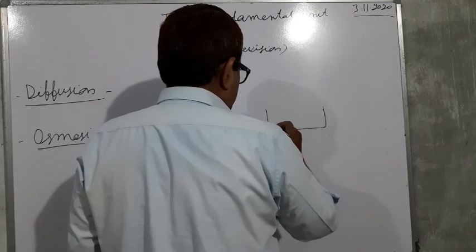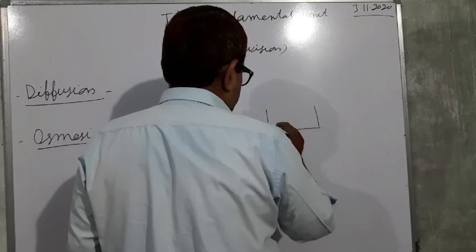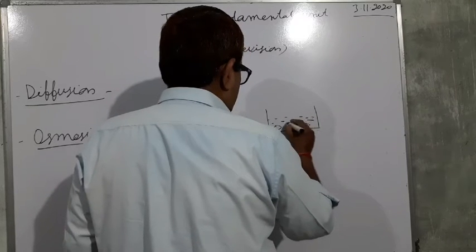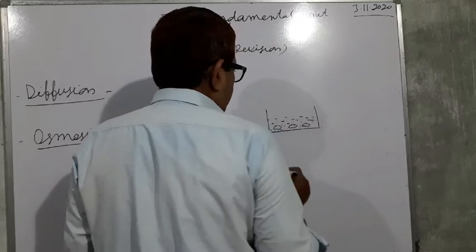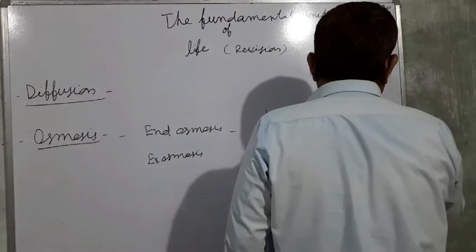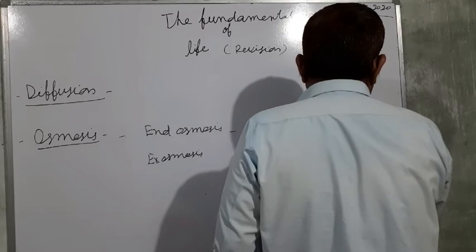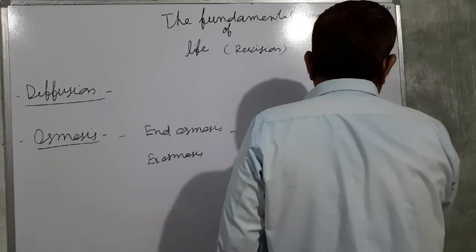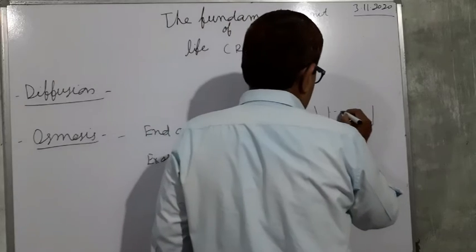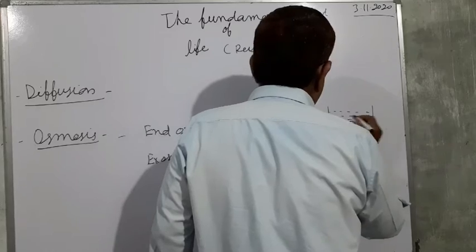For endosmosis, we take some raisins and keep the raisins overnight in water. In the morning, we see that the raisins swell up. How does this happen? Because water enters inside the cell, or inside the raisin.